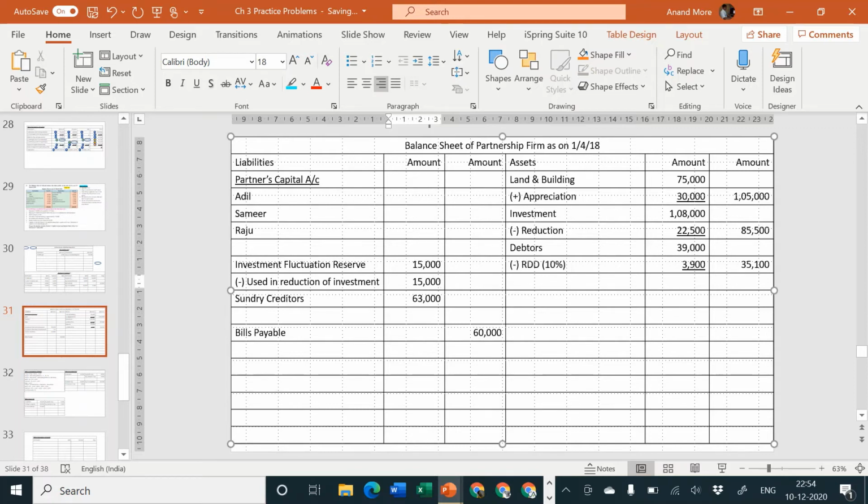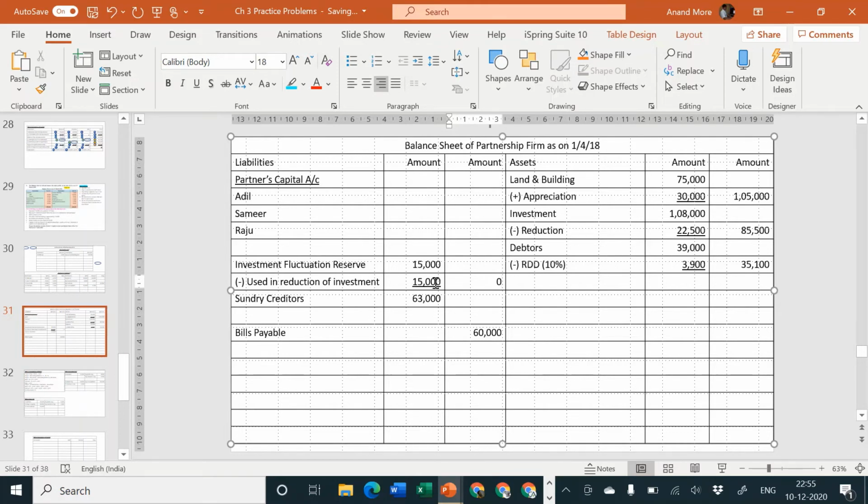So our reserve is insufficient to complete the full reduction, so to the extent reserve is available, we are going to use reserve. Obviously reserve in the outer column is going to be 0 because reserve is fully utilized. Still, the total reduction is 22,500 and the second effect is given only of rupees 15,000. We are yet to give the effect of 7,500, but for that we don't have investment fluctuation reserve account. Then we should go to, yes, think about it,